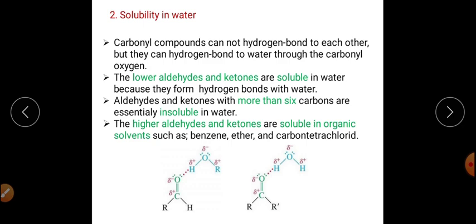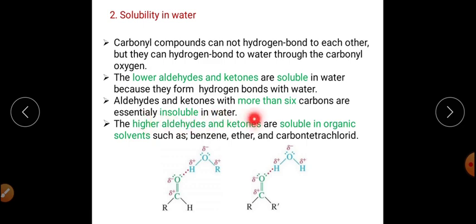So generally the lower aldehydes and ketones are soluble in water, and the reason for their solubility is that their aliphatic portion, their R portion, is somewhat small, and that's why they can easily form hydrogen bonds with water molecules and be soluble in water.